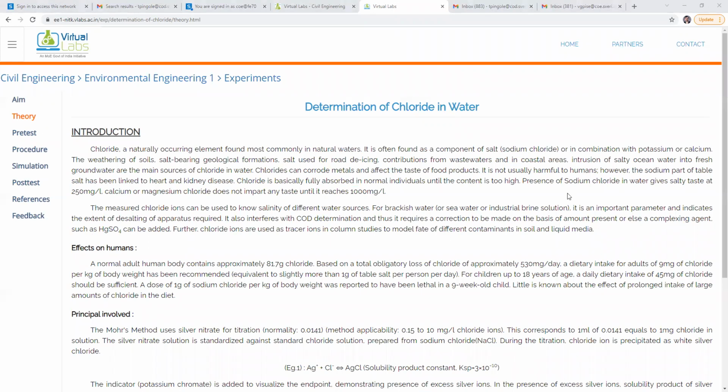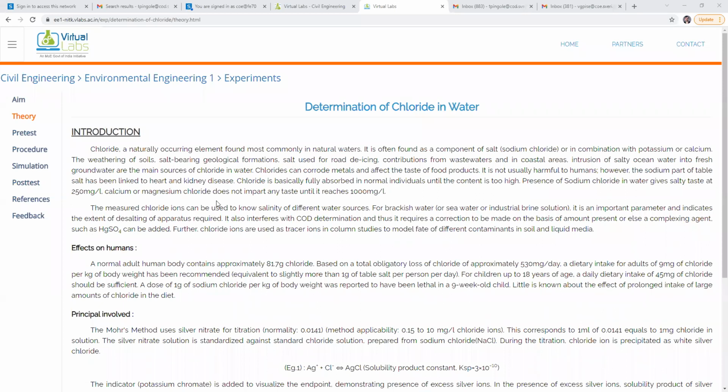The taste of water is salty due to the presence of sodium chloride. Again, there are also other salts like calcium or magnesium chloride.